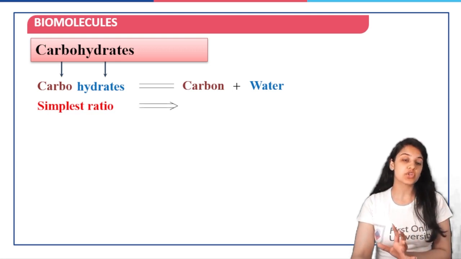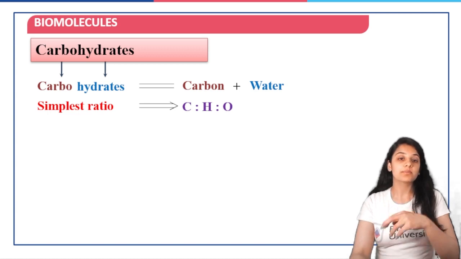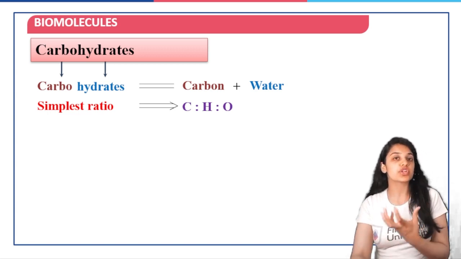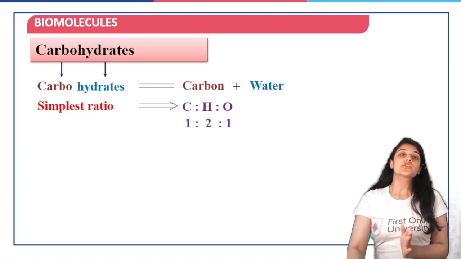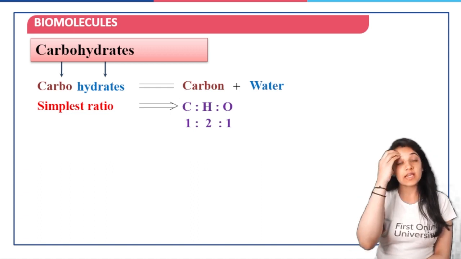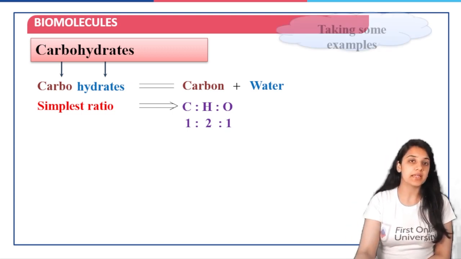So the simplest ratio is going to be C ratio H ratio O. That is carbon ratio hydrogen ratio oxygen. And that is 1 ratio 2 ratio 1. So carbon and oxygen are going to be present in 1 ratio 1, and with respect to that, hydrogen is present in double the amount.